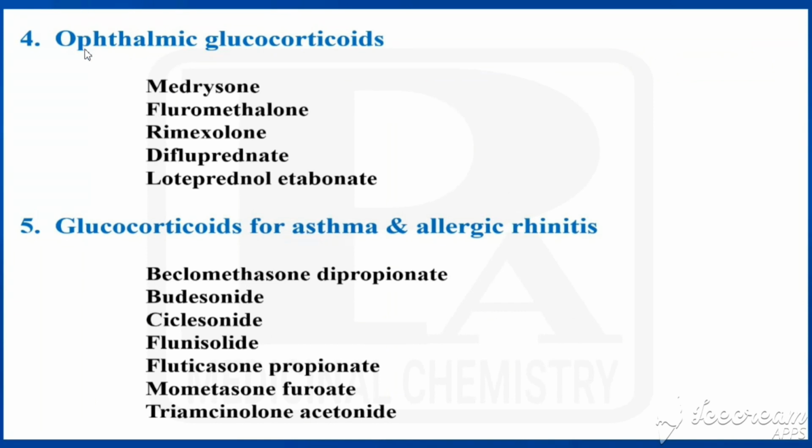The fourth type is called ophthalmic glucocorticoids. Examples: medrysone, fluorometholone, rimexolone, difluprednate, loteprednol etabonate. The next type is glucocorticoids for asthma and allergic rhinitis. Examples are beclomethasone dipropionate, budesonide, ciclesonide, flunisolide, fluticasone propionate, mometasone furoate and triamcinolone acetonide. That's all about the classification of glucocorticoids.